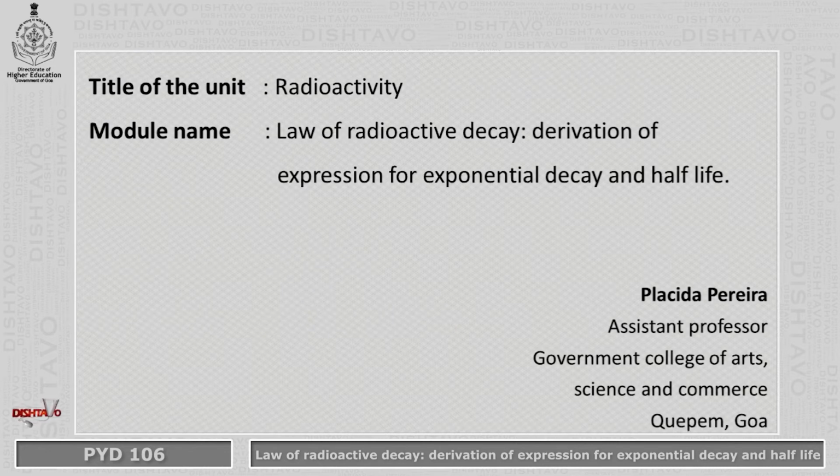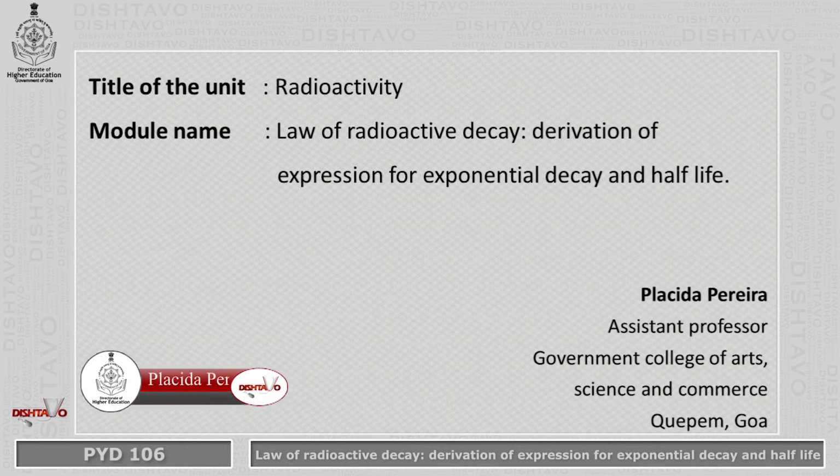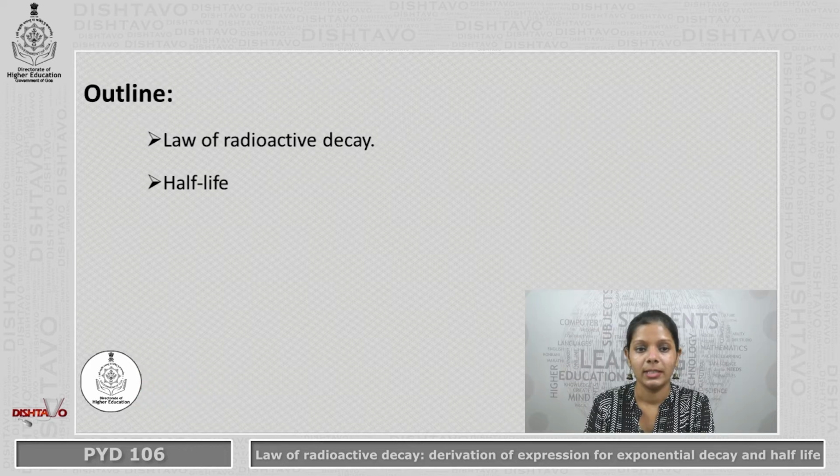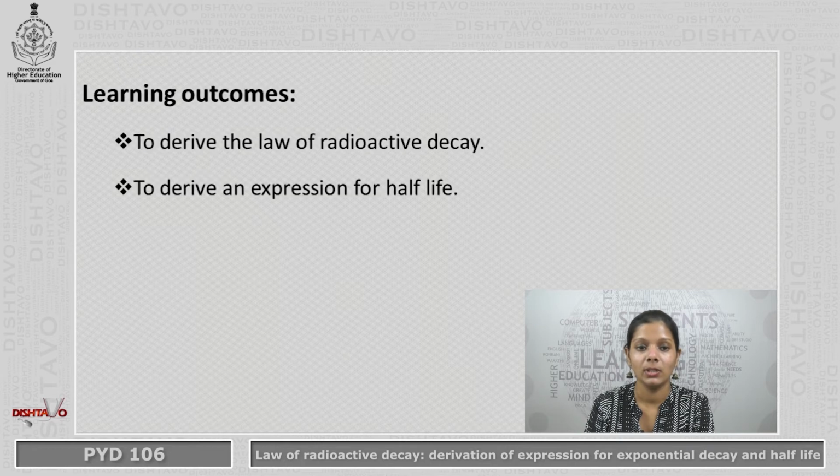The title of today's unit is Radioactivity, and the name of the module that we'll be covering today is Law of Radioactive Decay, under which we'll be studying the derivation of expression for exponential decay and half-life. The outline: we have the law of radioactive decay and half-life. At the end of this module, a learner will be able to derive the law of radioactive decay and also derive an expression for half-life.